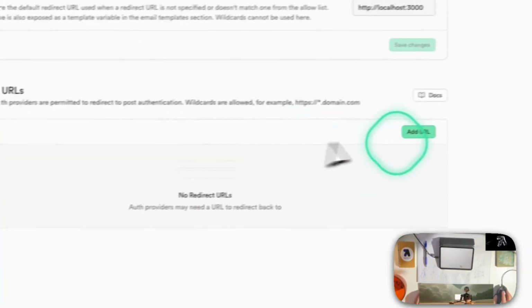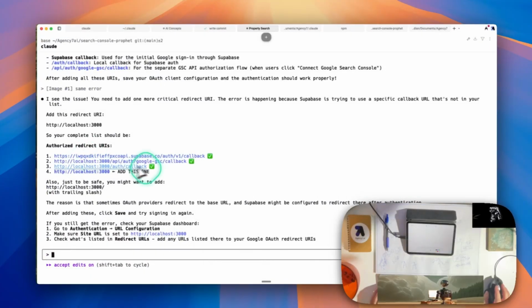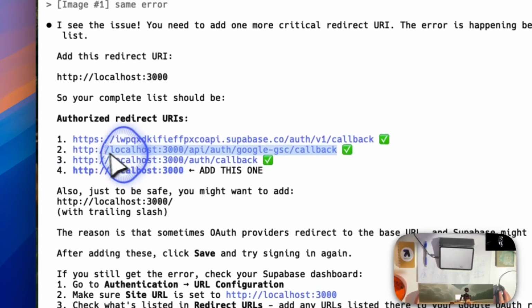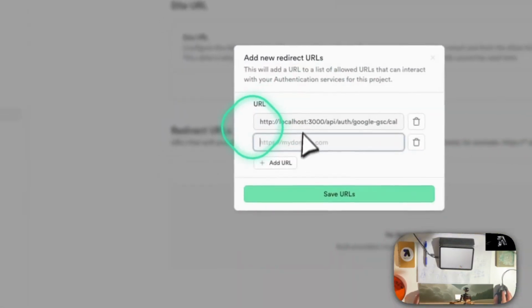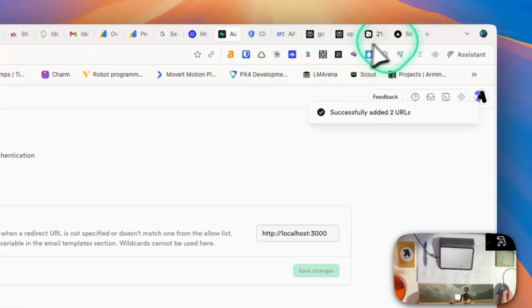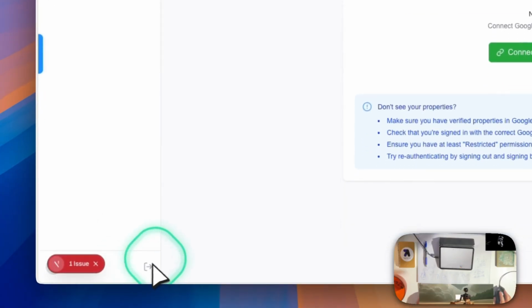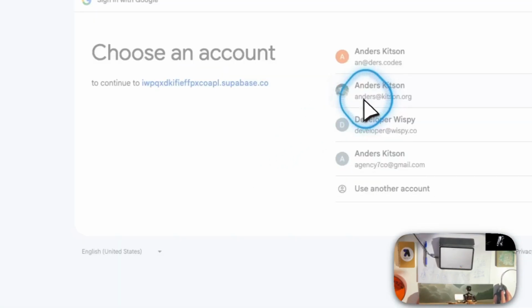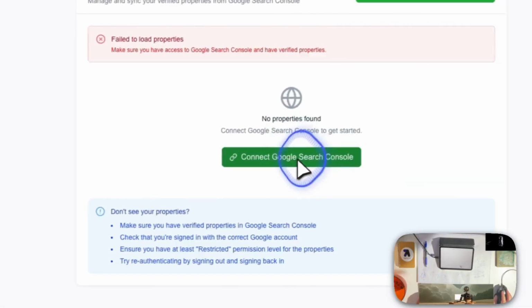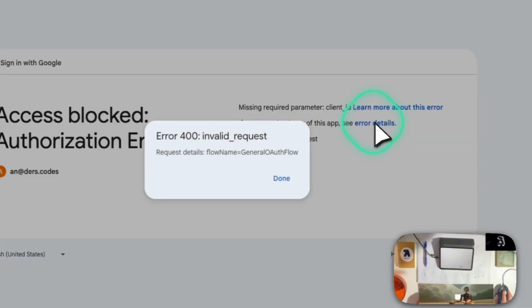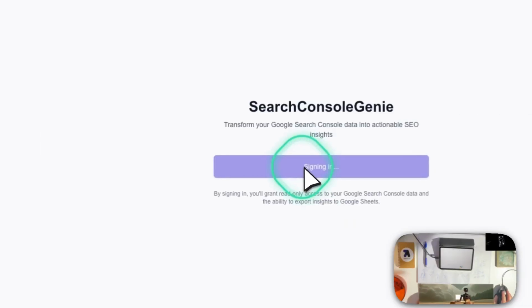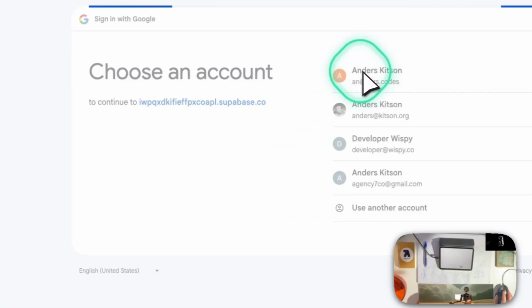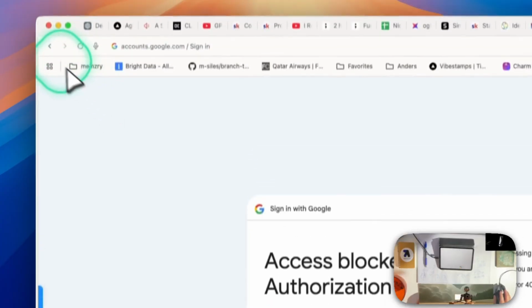I think we actually have to add the redirect URLs here. So if we go back here and we add this guy and we add this guy, save, and now we go sign out, sign in, select this, connect, invalid request. Then what about if we sign out, sign in with this one, connect, same thing.